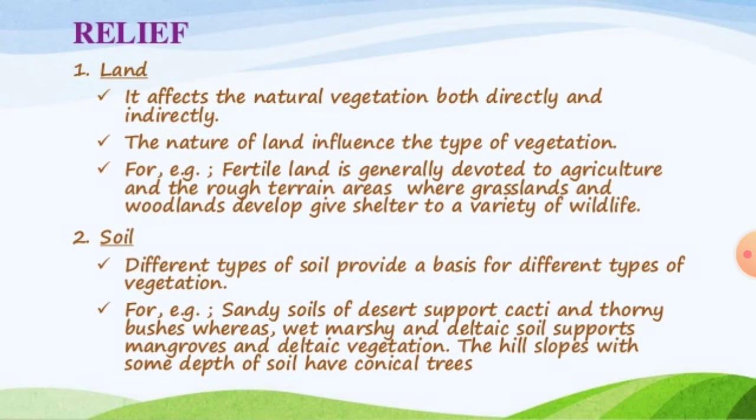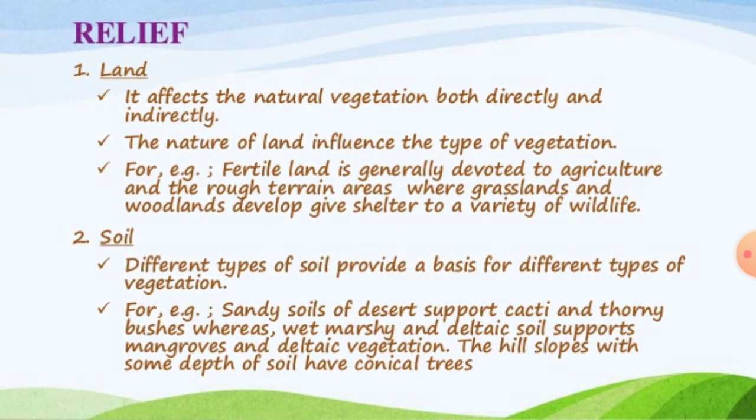Land affects the natural vegetation both directly and indirectly. The nature of land influences the type of vegetation. For example, fertile land is generally devoted to agriculture, and the rough terrain areas, where grasslands and woodlands develop, give shelter to a variety of wildlife.